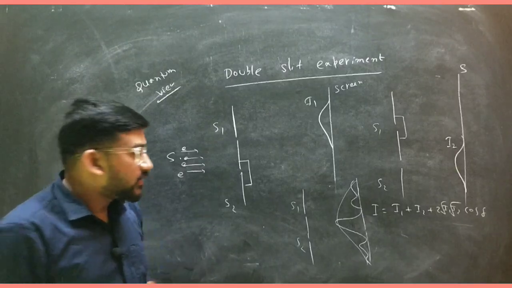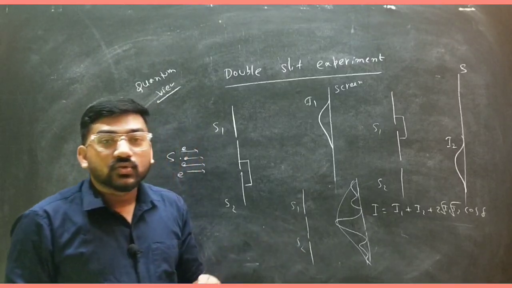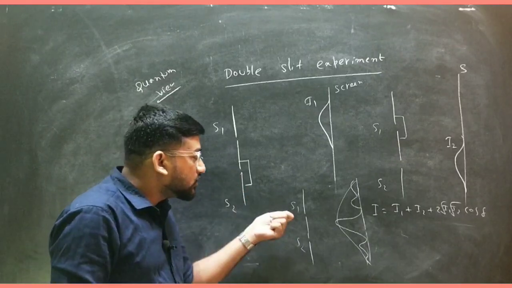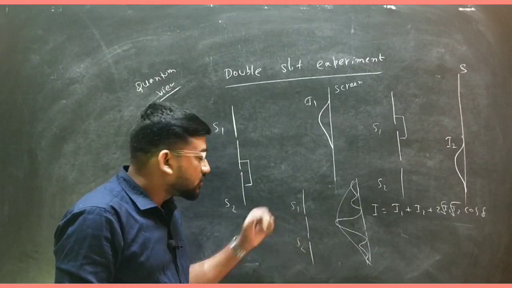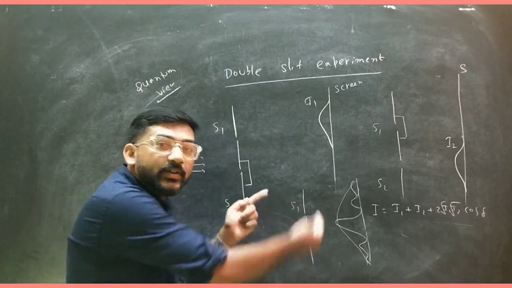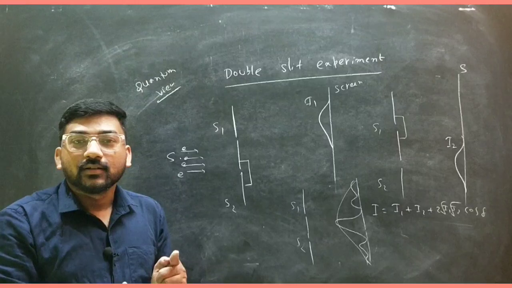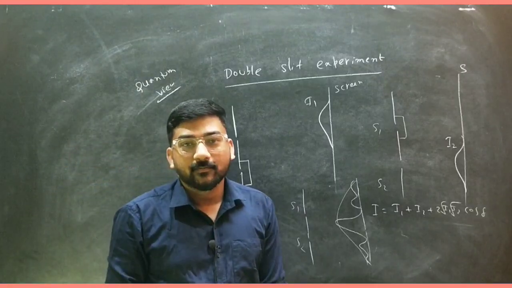This is because whenever you give light to the source S1 or S2, the electrons will be interacting with the light, and immediately the behavior of the electron will be changed.